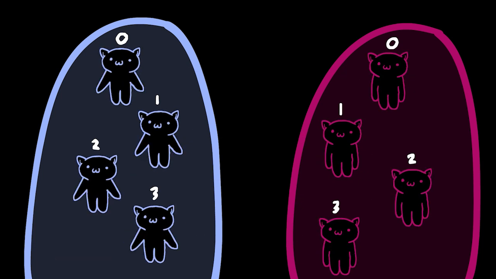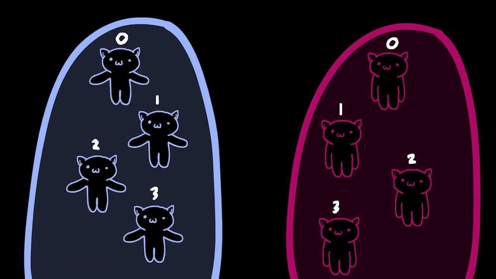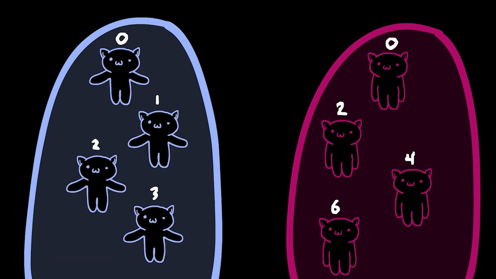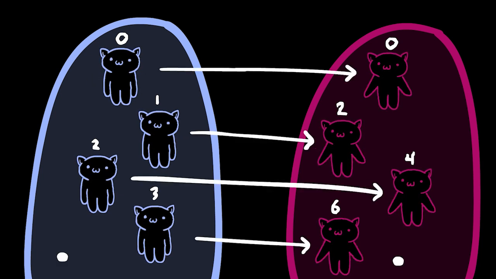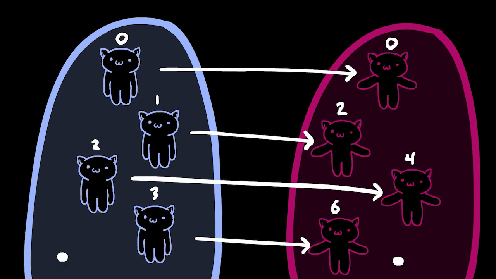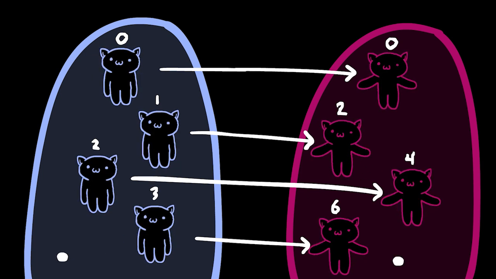For example, instead of labeling the female cats going from 0, 1, 2, 3, and so on, we can label them using just even numbers, so 0, 2, 4, 6, and so on. Then to make the bijection, each male cat is paired with a female cat that has twice the value. So male cat number 0 matches with female cat number 0, and male cat number 1 matches with female cat number 2, and male cat number 2 matches with female cat number 4, and so on.